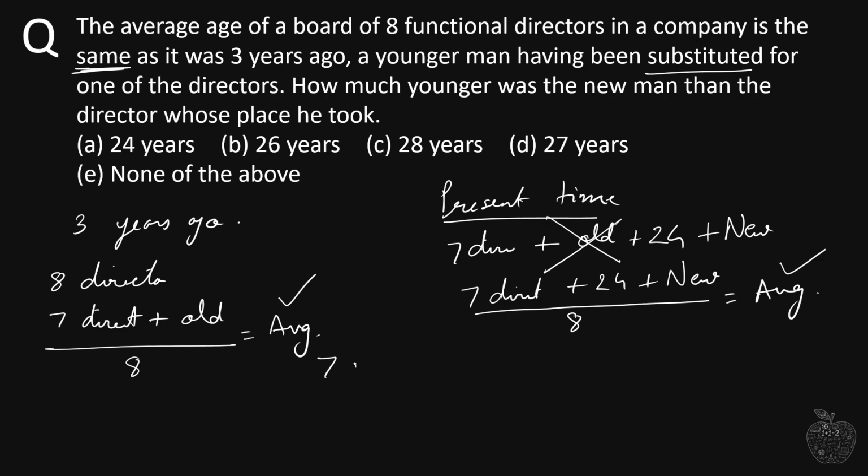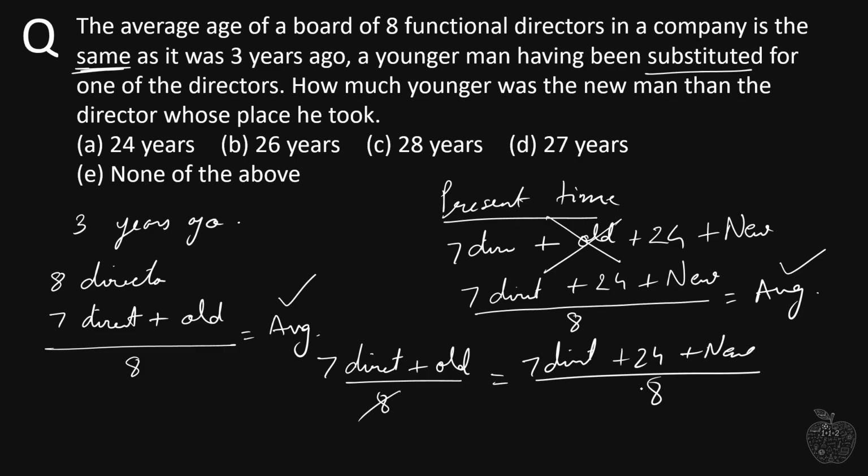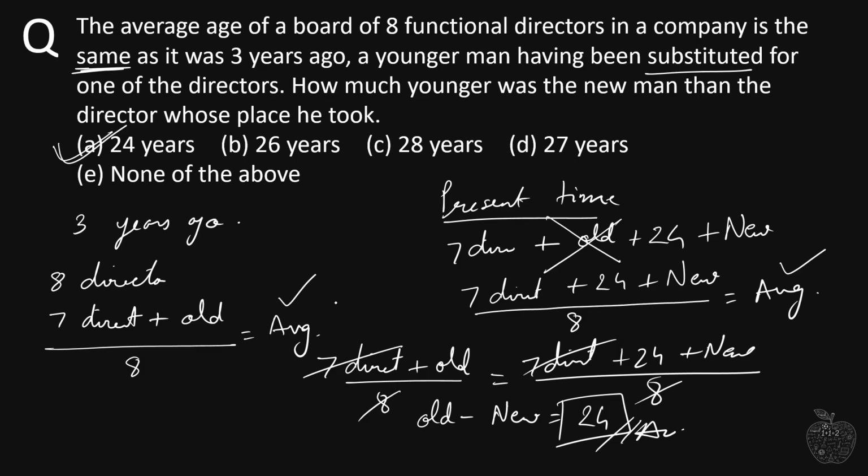So let's do that. We get 7 directors plus this old one divided by 8 is equal to 7 directors plus 24 years plus this new divided by 8. The 8 cancels, the 7 directors cancel, so this new will go on the left hand side. So we get old minus new is equal to 24 on the right hand side, and this is our required answer. That is what we are asked in the question: how much younger was the new man than the director whose place he took? That means old minus new is 24 years, and option A is the correct one. Now this was the traditional method.